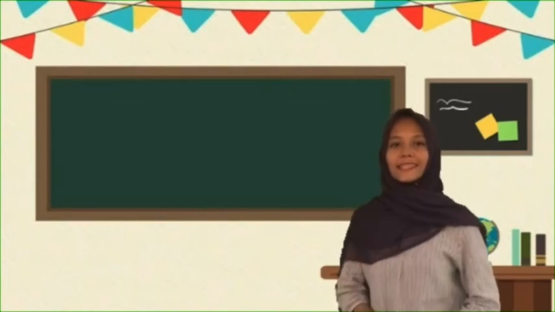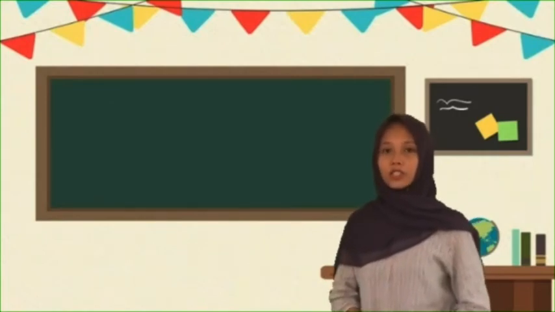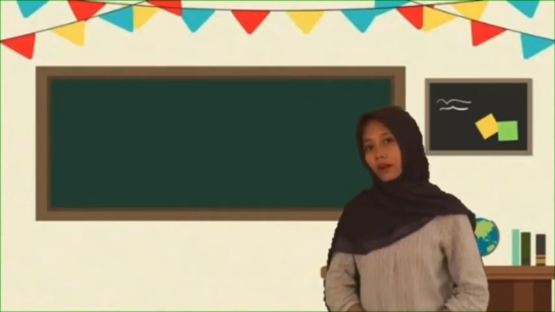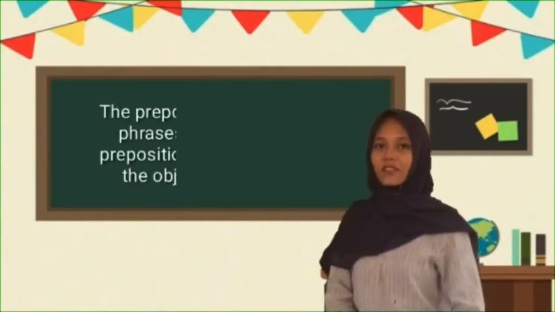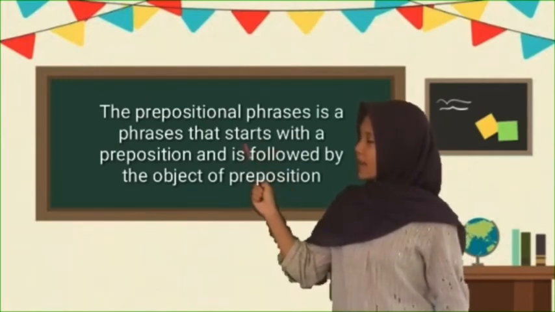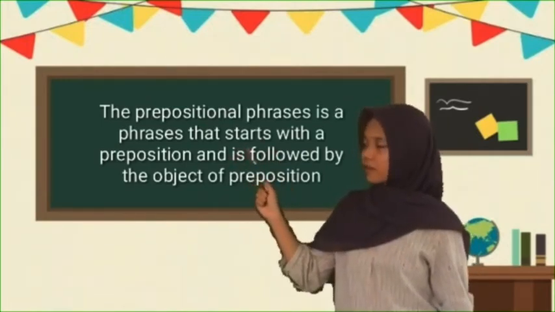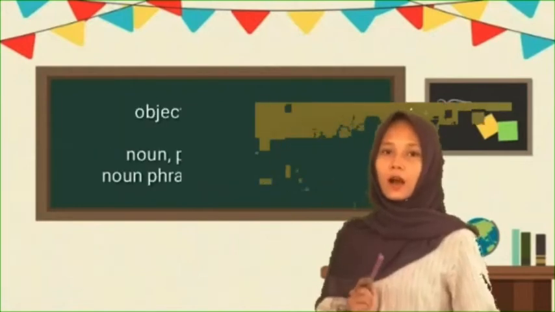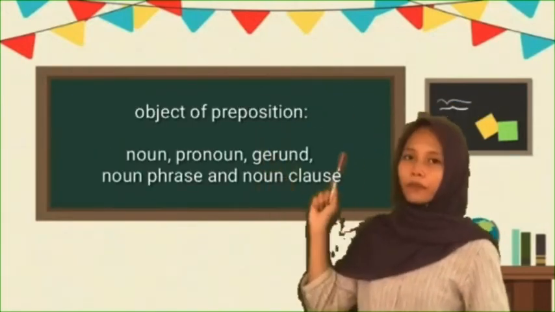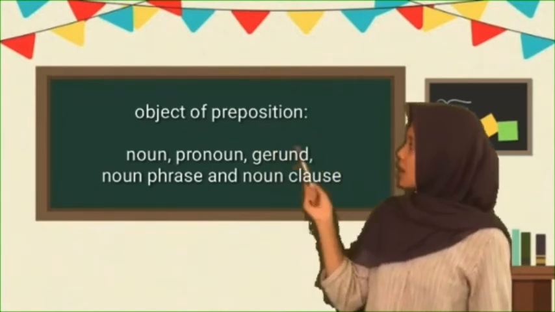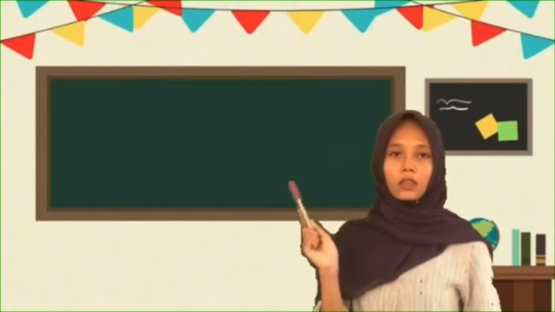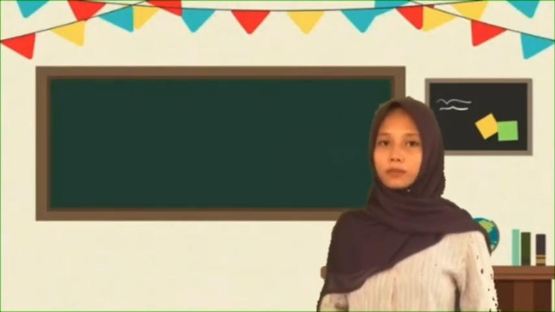Now, let us understand prepositional phrases. What is a prepositional phrase? A prepositional phrase is a phrase that starts with a preposition and is followed by the object of the preposition. The object of a preposition consists of a noun, pronoun, gerund, noun phrase, and noun clause. But not all words can be the object of a preposition.